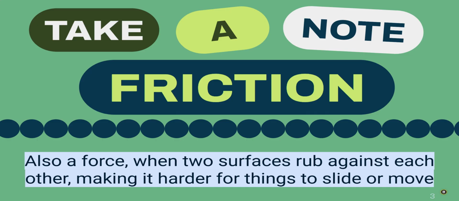So, if we think of an example of a skateboard, if you were going to skateboard, you would want to have less friction so that it's not super bumpy and you don't fall off your skateboard. An area with less friction for a skateboard would be like pavement or a sidewalk or really smooth driveway. Something with too much friction or more friction that would not be good for a skateboard would be like gravel, grass, or carpet. So take a second now to pause your video. Go ahead and go back to your Google form and type in your own words a good definition for what friction means. When you're finished, come back and we'll continue the video.